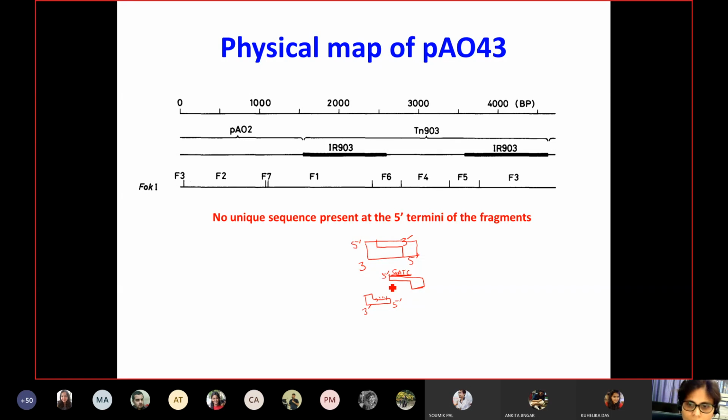But in this case, for the FOC1 enzyme, they had no unique sequence present at the 5' termini of the fragment. That means they could not find anything here. Therefore, they wanted to further investigate the details of the precise alignment of these fragments on the physical map, and for that they performed 5' terminal sequencing. So what is 5' terminal sequencing? I will come to it.